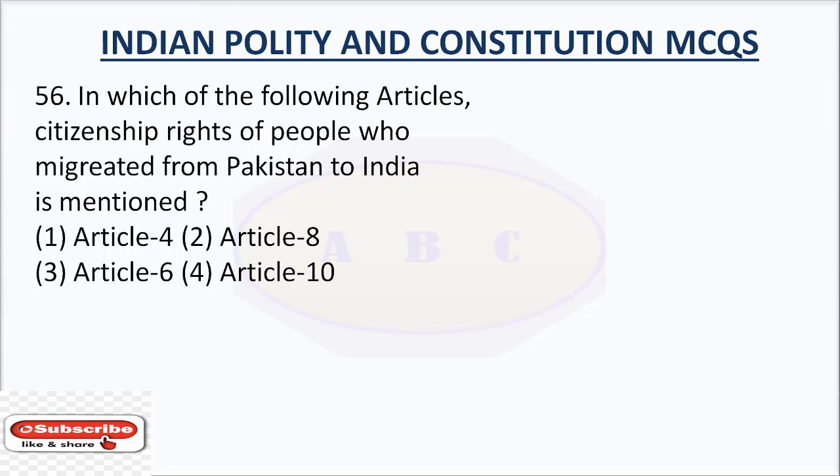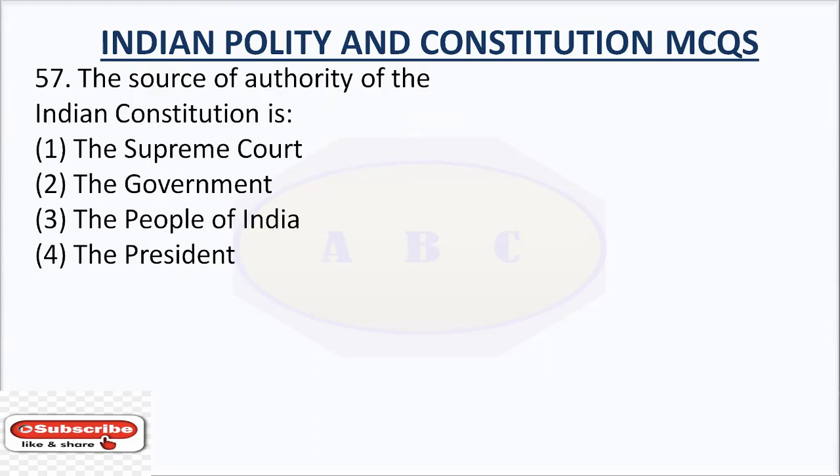Question number 56. In which of the following articles citizenship rights of people who migrated from Pakistan to India is mentioned? The right answer is Article 6. Article 6 of Indian Constitution deals with the rights of citizenship of persons who have migrated to India from Pakistan. It states that a person who migrated from Pakistan to India before 19th July 1948 shall be considered a citizen of India, provided either of the person's parents or any of his grandparents were born in India and has been residing since the date of migration.